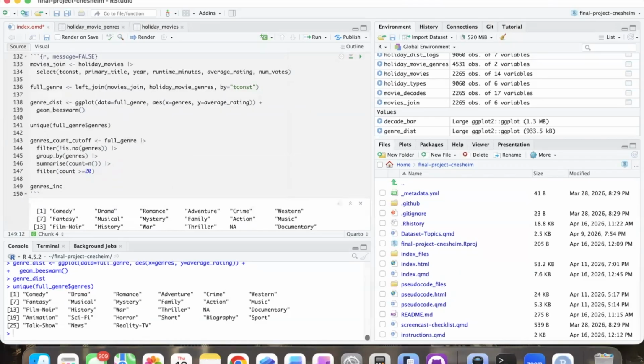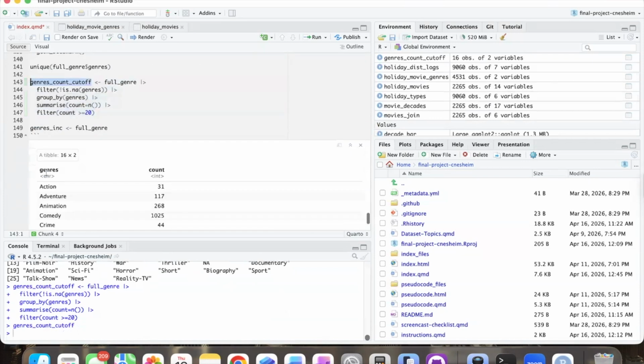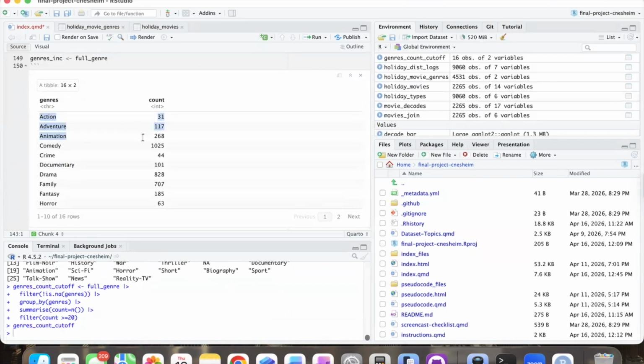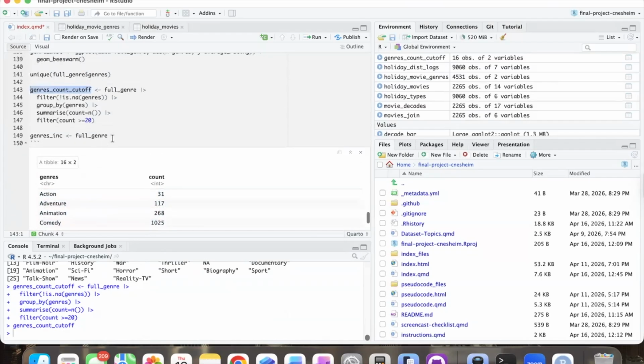We're going to say our genres included are going to be from our full genre. So what this gives us is a list of, here, let's just run it so we can see. This gives us a list of genres that fit our cutoff. And it's summarized. So looks like we have 16, so that's pretty good. Action has 31, adventure has 117.